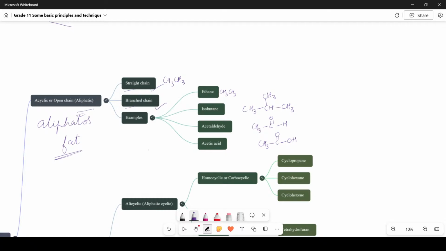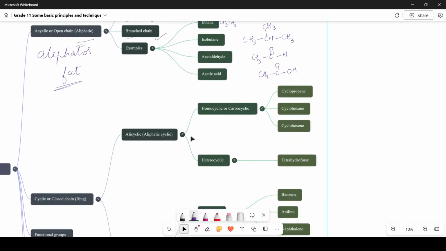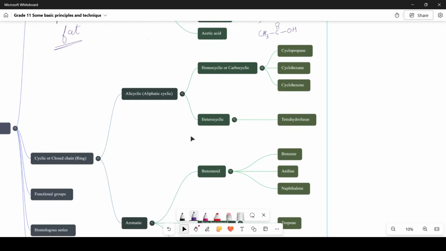All right. Now let us move on to the next type, that is cyclic or closed chain compounds. It is also called ring compounds. Here, one or more closed chains or rings of atoms in their molecules are seen. One or more rings in their molecules.